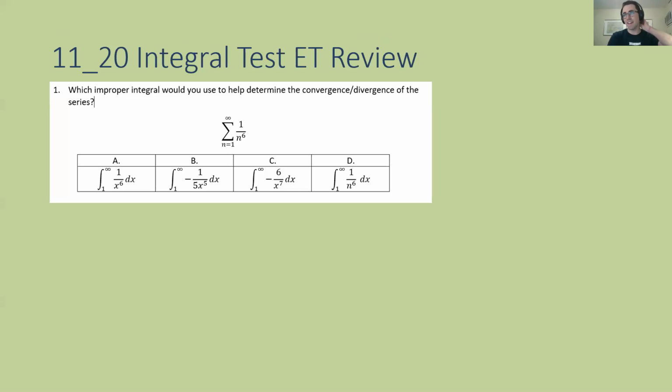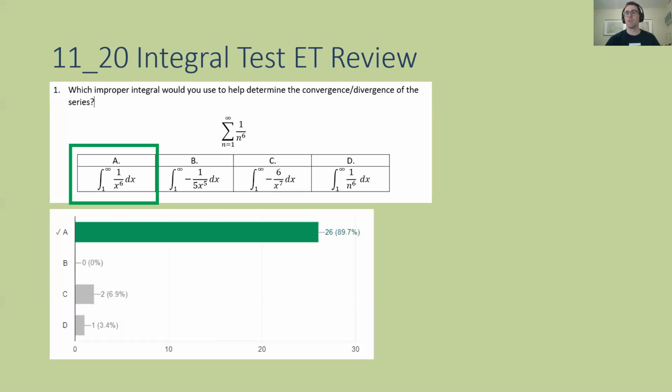Integral test exit ticket review. Question 1 looked pretty great. We had 26 out of 29 people put A. That is correct. Notice how the lower limit's 1, the upper limit's infinity, and then we just swapped out the letter N for the variable X. Be careful if you chose D. It's not an X in the denominator, it's an N in the denominator. And then in part C, we have not taken the antiderivative or derivative yet. We want to just translate it to an integral first.